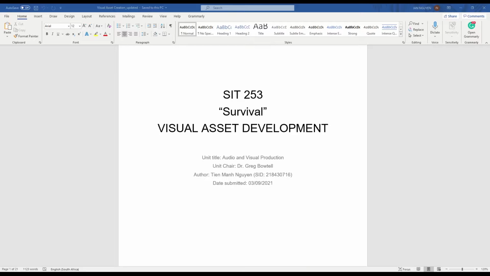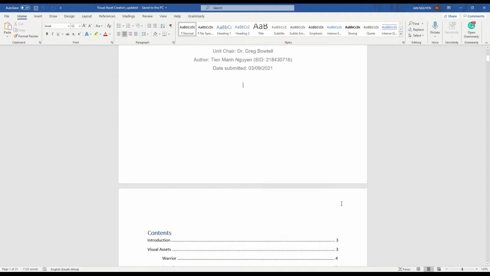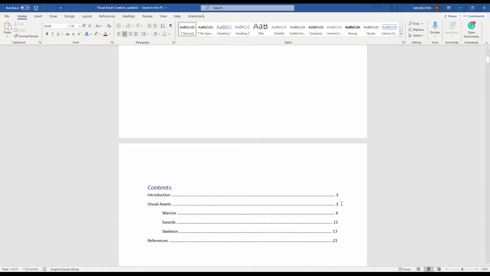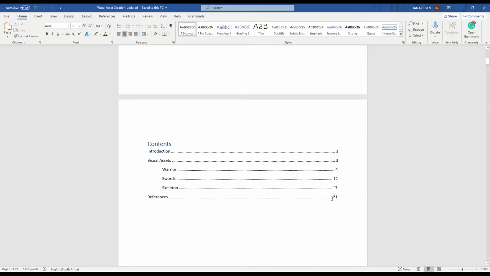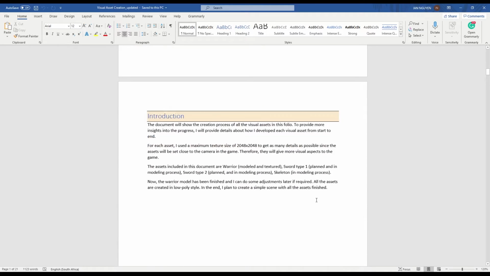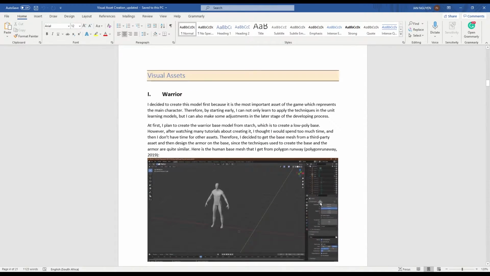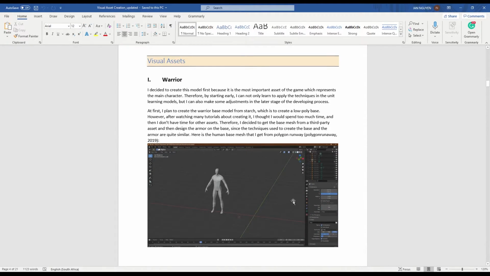So here is my visual asset development document. Here I provide in detail the process of how I developed each visual asset. The first asset I want to introduce is the warrior model. This is the first asset that I created.